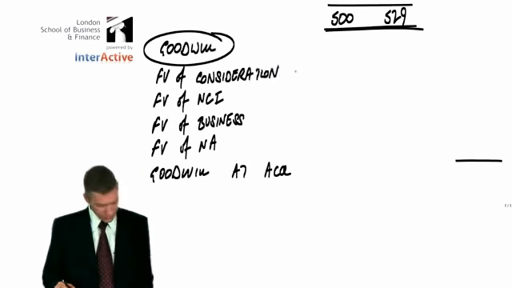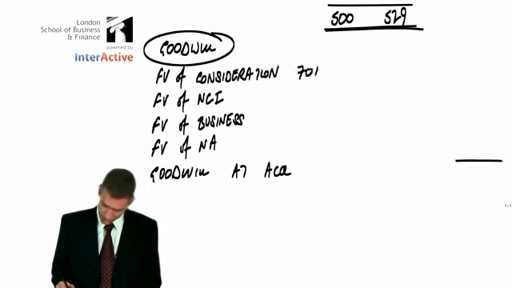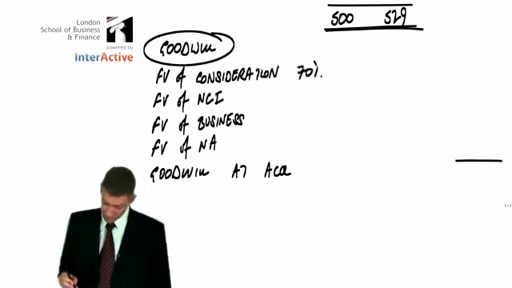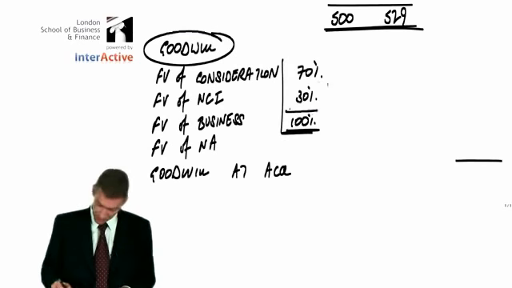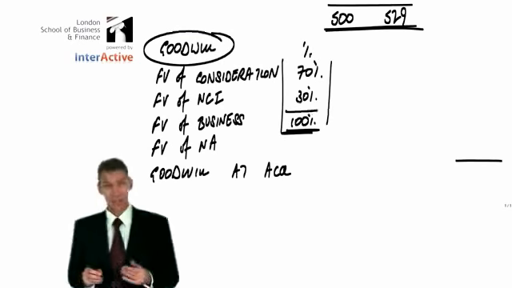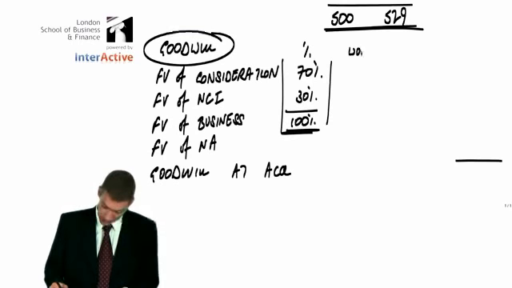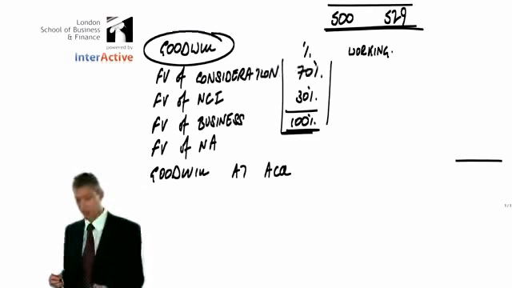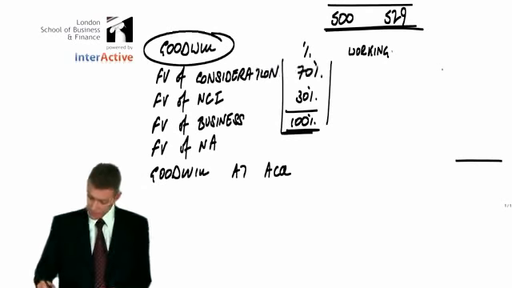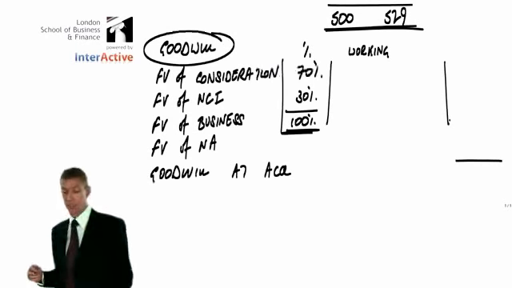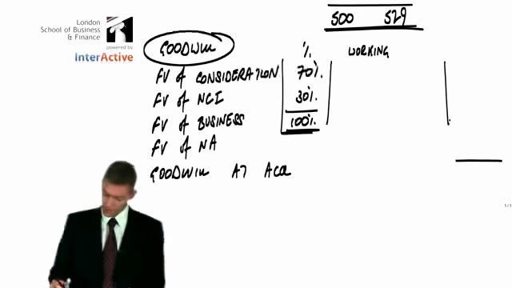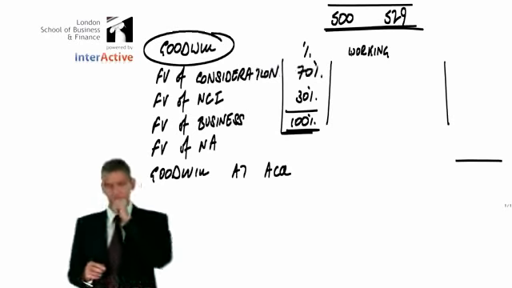So the fair value of consideration represents the purchase of 70%, right? And that means that the NCI must be 30%, and obviously the whole business is 100%. So that's my percentages done. Again, I have to be honest with you, sticking in space for a working here is clearly gratuitous. There's no workings actually to be done in this case, but there may be in your exam, so give yourself some space to do so. So we have a working there.